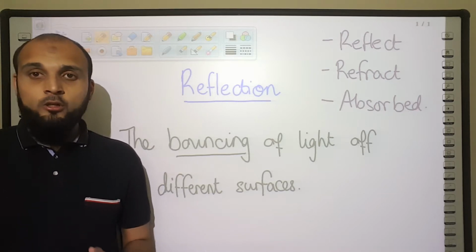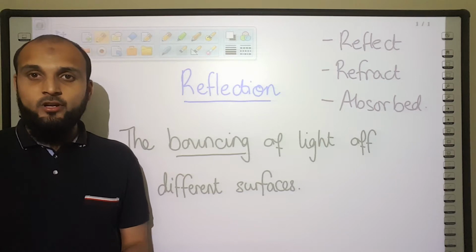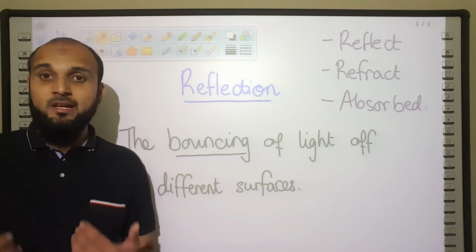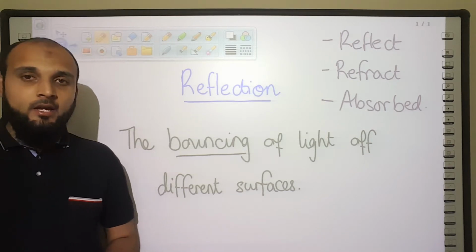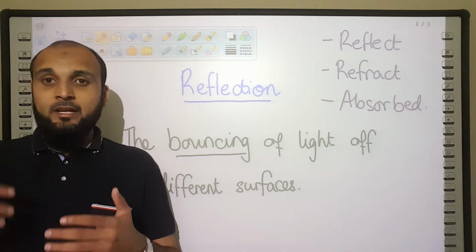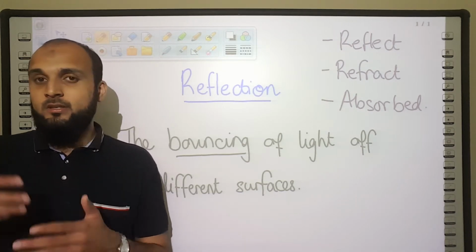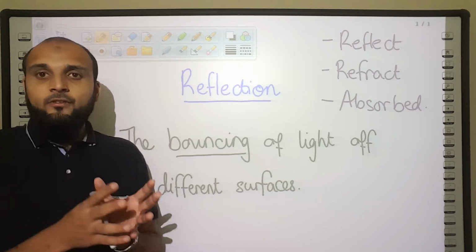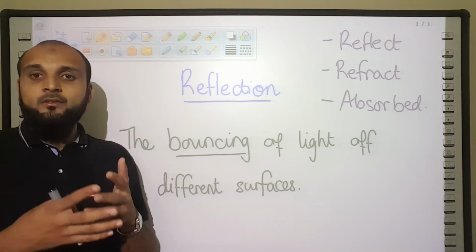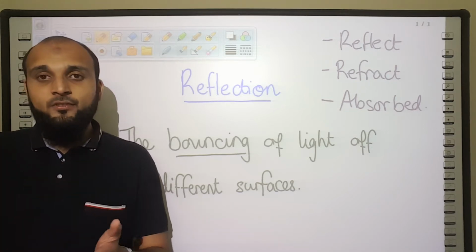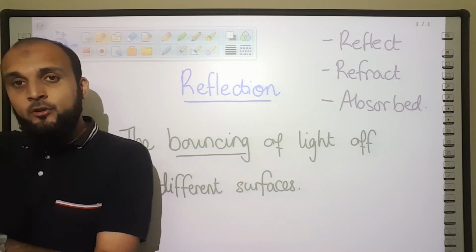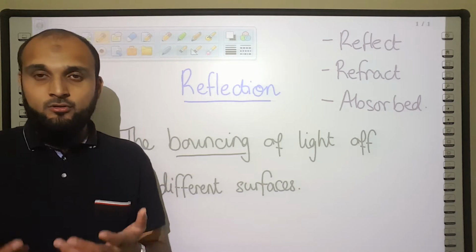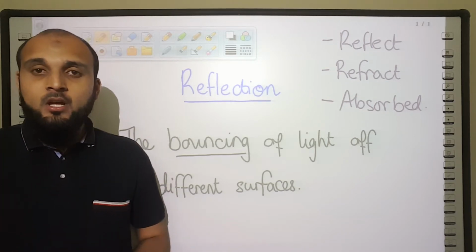Now, not all sorts of reflection is destructive. In fact, a lot of the reflection around us is useful to us because it allows us to see the world around us. So what happens is basically rays of light come from a source such as the sun, a fire, a torch, and so on. Sources of light produce light, and those rays of light then bounce off of different materials, different surfaces, and those reflected rays of light then enter our eyes, and that's how we detect those rays of light, and that's how we see the world around us.